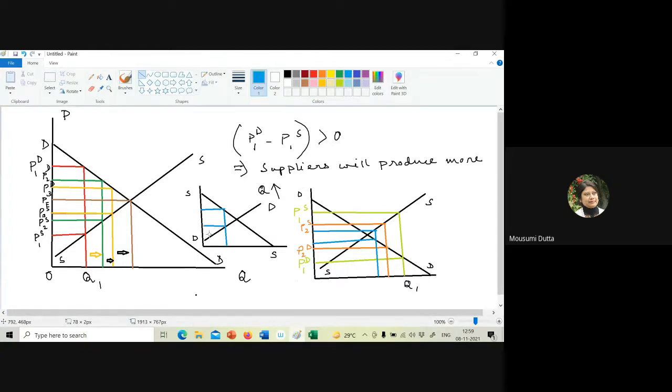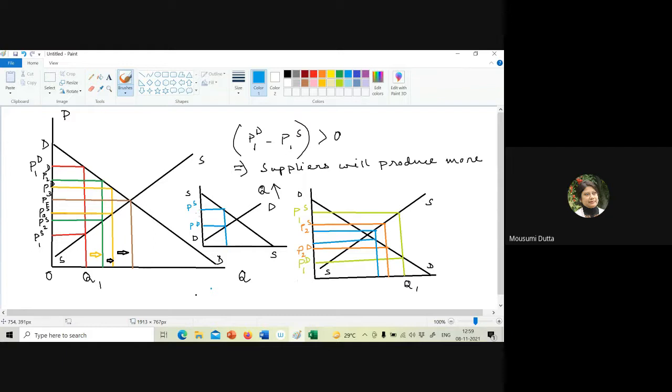Here what is happening? Supply price is greater than demand price or demand price is greater than supply price? PS is greater than PD or PD is greater than PS? PS is greater than PD. So this is PS and this is PD. So PS greater than PD.